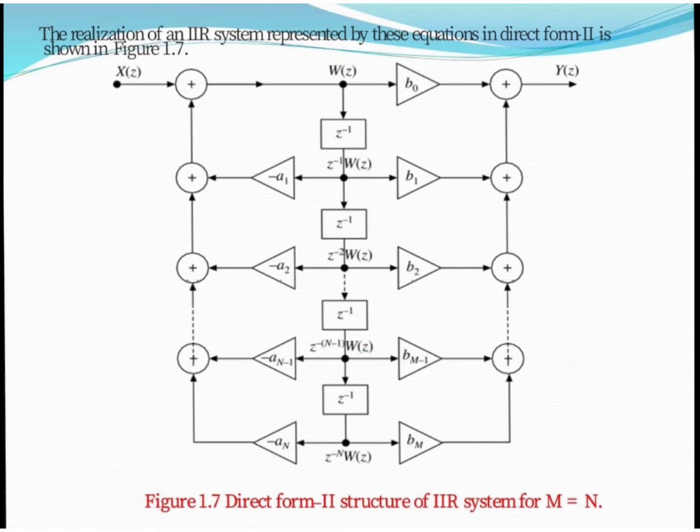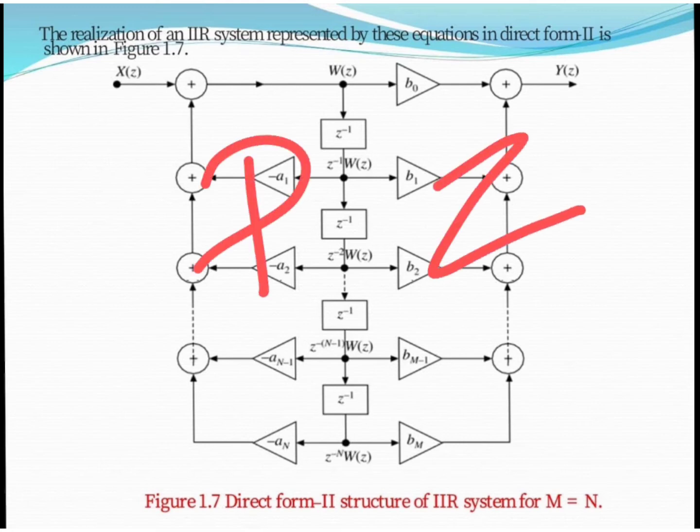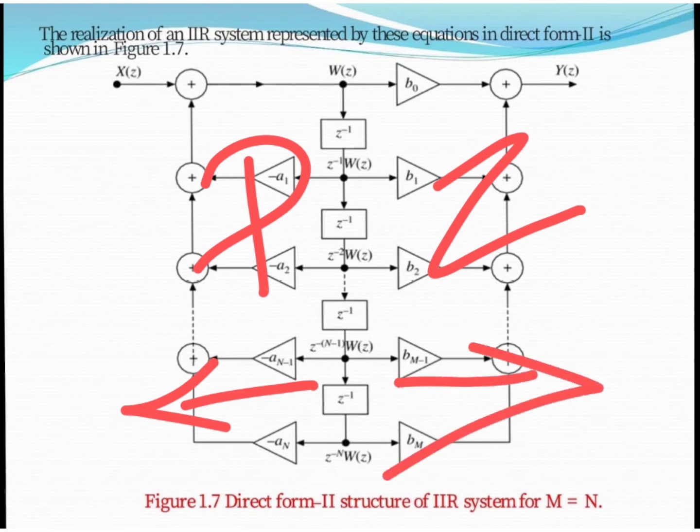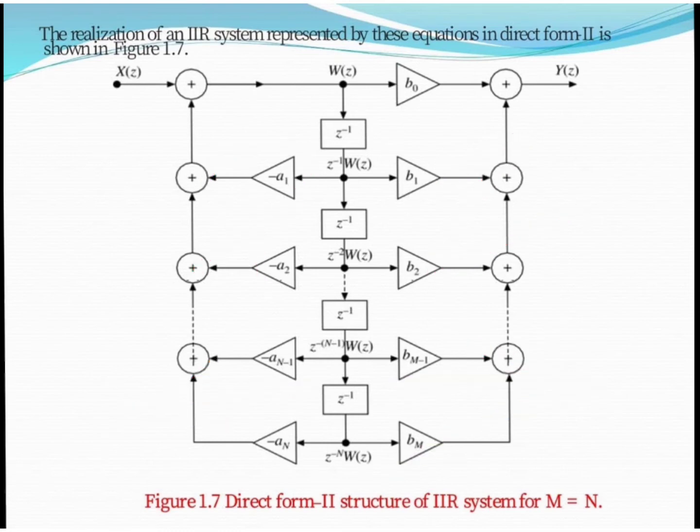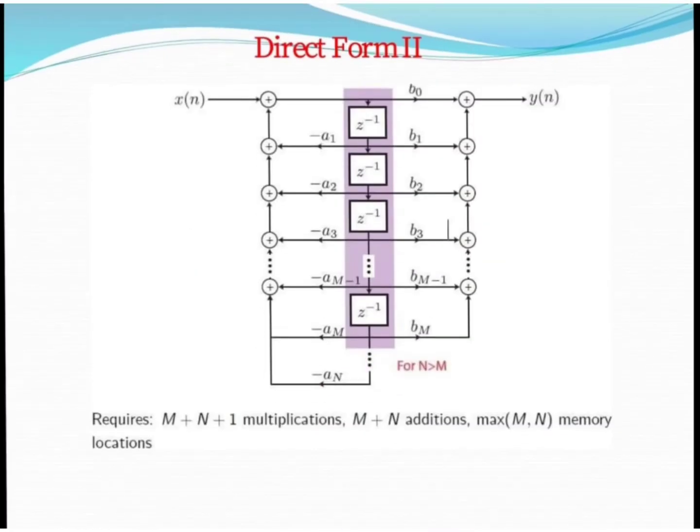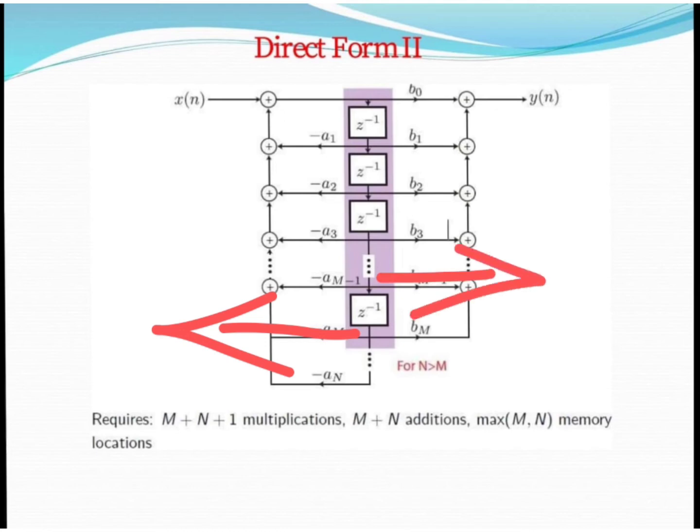So in direct form 2 realization, first of all we implement the poles and then the zeros. For the pole path we follow feedback, and for the zeros path we follow feed forward, with the coefficients connected like that. This is also one of the diagrams for direct form 2, in which first we draw our poles, represented by a, and then our zeros, with the direction being feed forward.